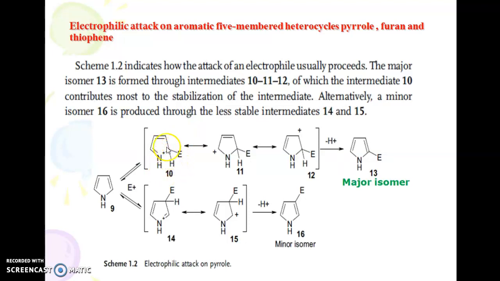If it is for the second carbon atom, this is the structure. If it is for the third carbon atom, this is the structure. For the next one, this is the contributing structure. So the major isomer obtained has this contributing structure for the attack of the electrophile. If you see the attack on the next carbon atom, then these are the 2 contributing structures we can expect. So this is the minor isomer.